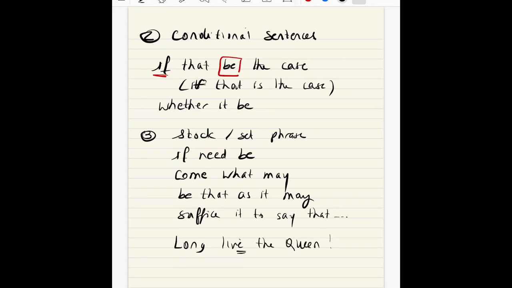They are very often used in sentences you may have heard before, such as "long live the Queen," which means "may the Queen live long." So long live the Queen, or "heaven forbid," like oh my God, heaven forbid. Or another example that you know obviously is "God bless America," which is an equivalent of "may God bless America." So God bless America. All these are stock phrases. All I would recommend is learn them by heart.